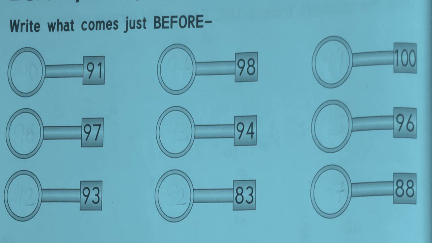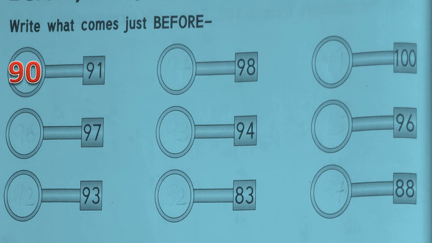Okay, next question is write what comes just before. How to find before numbers? Count backward from the given number. Okay. First one is 91. Count backward, 91, 90. So 90 is just before 91.